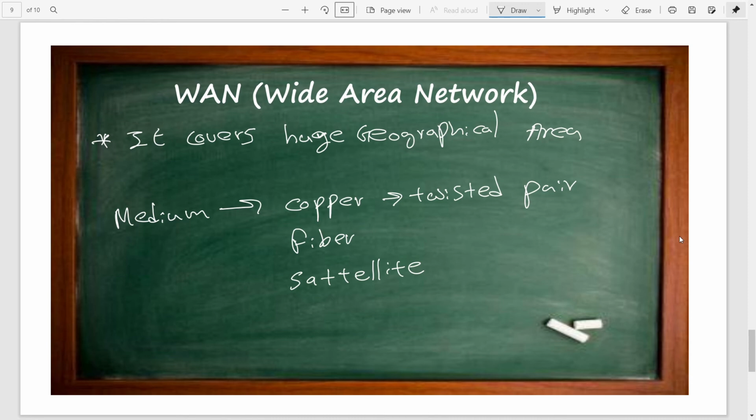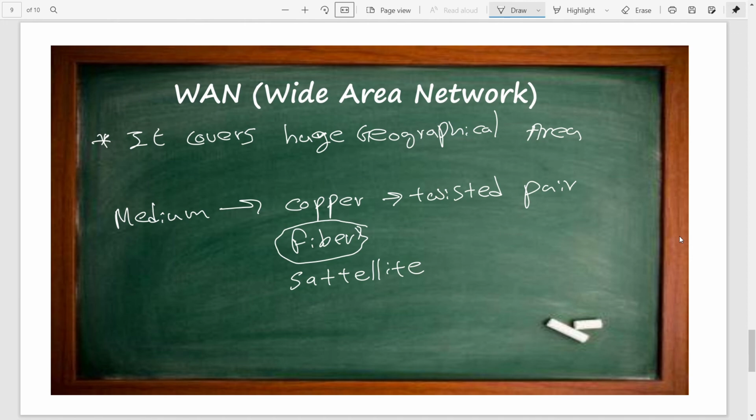The most common example of a wide area network is the internet. The internet is the common and biggest example of a wide area network. In the internet, generally to connect different countries, currently we are using fiber cables. I think you know the submarine cables, and earlier we used satellite connections to connect different countries.